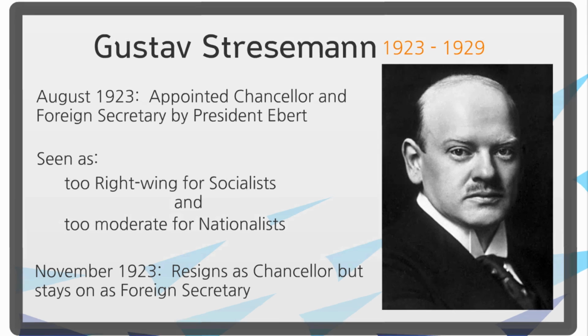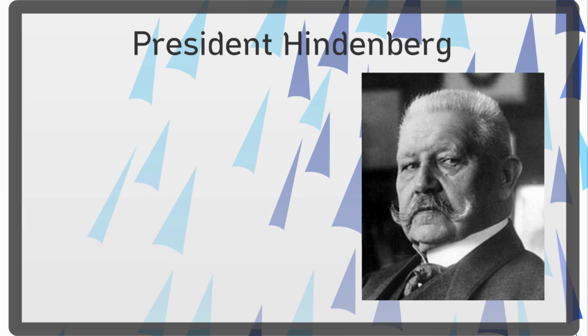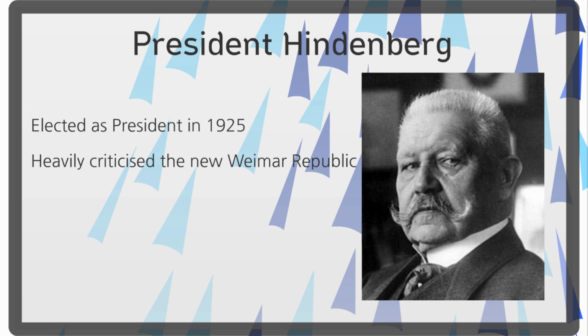The next person I want to introduce you to is President Hindenberg. President Hindenberg was elected as president in 1925. He had been one of Germany's war leaders under the Kaiser and was a prominent critic of the Weimar Republic. And he really represented old Germany.